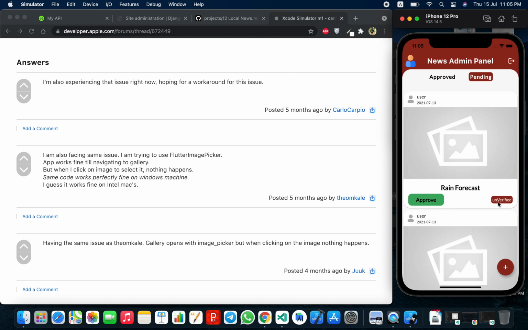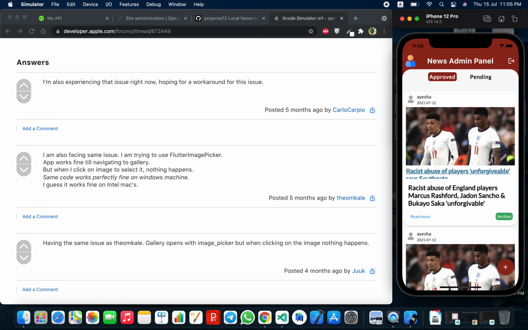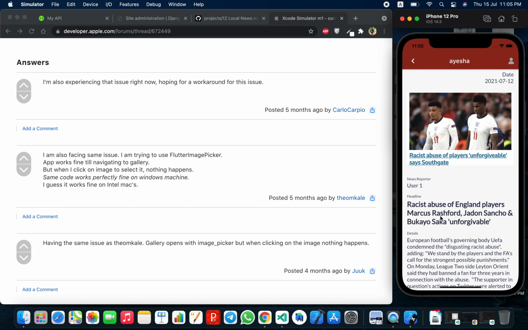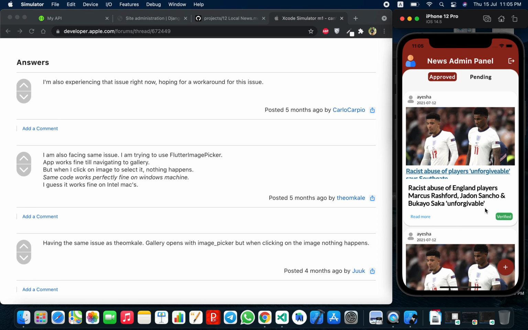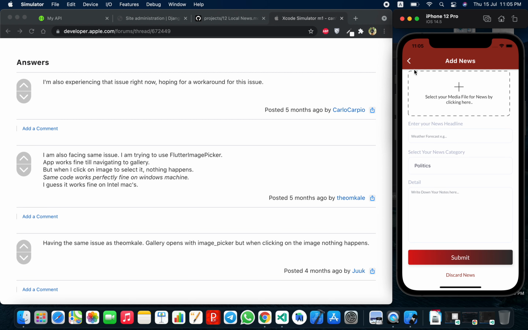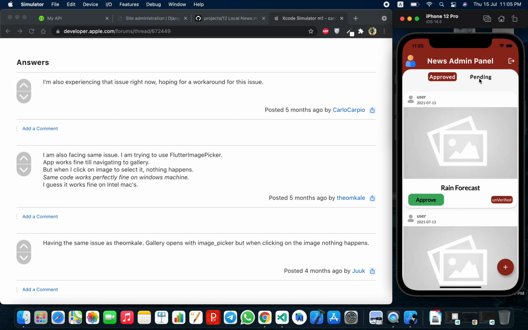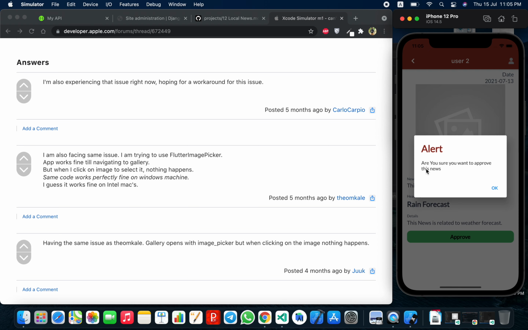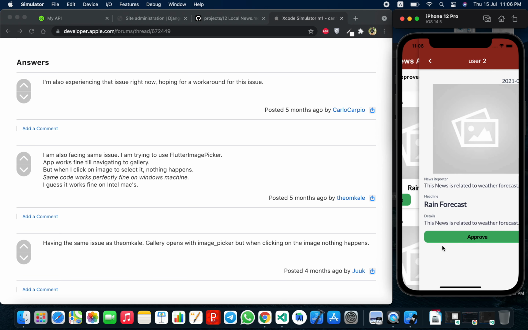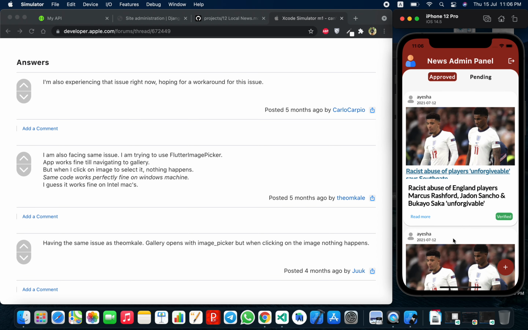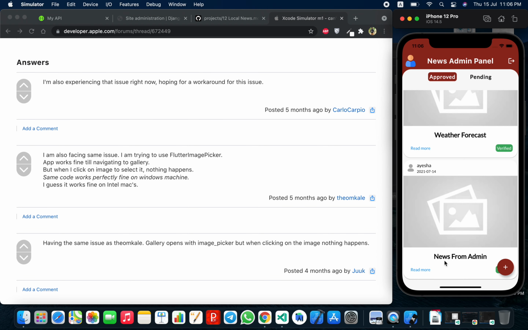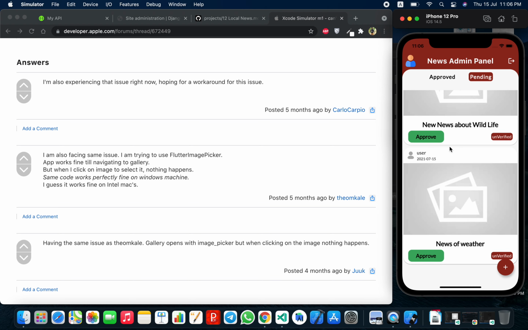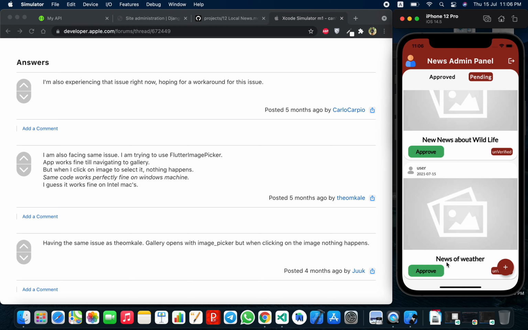These are the pending news, unverified. Now see the details. These are the details. Admin can create. Now approve. News for admin. Now this is the news I have created.